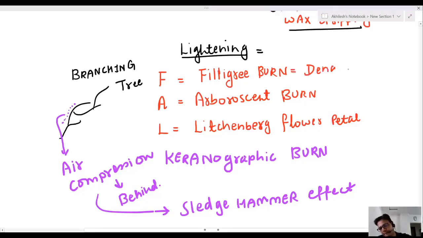Because of denaturation of RBC. Why does this filigree burn shape take place? Because of denaturation of erythrocyte. So anyways, sir, this is a very, very important topic, like what is burn.